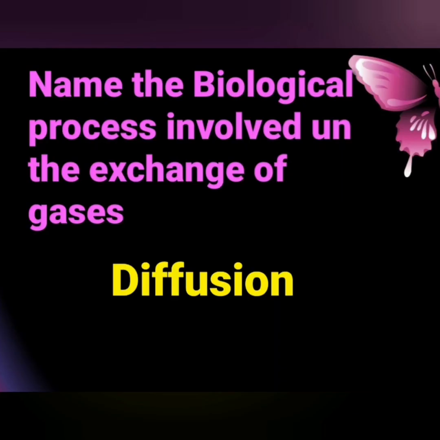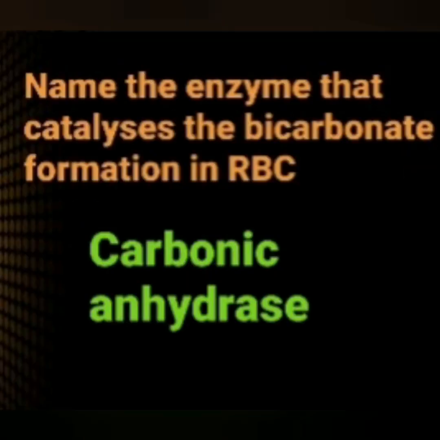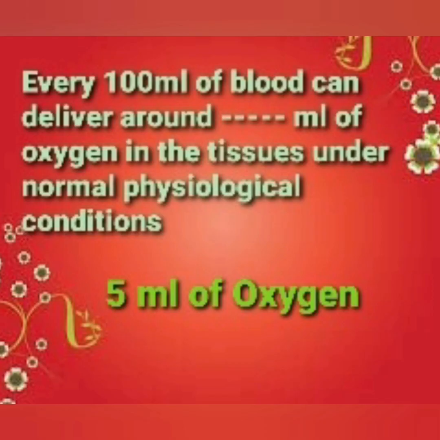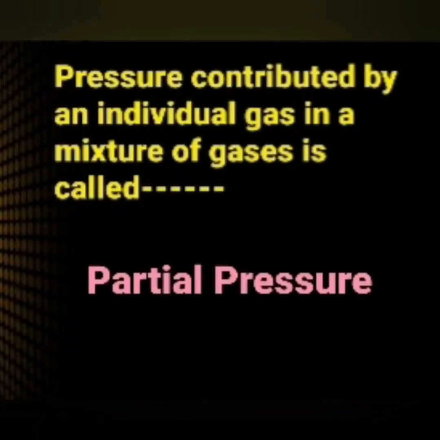Name the biological process involved in the exchange of gases. The answer is diffusion. Name the enzyme that catalyzes the bicarbonate formation in RBC. The answer is carbonic anhydrase enzyme. Every 100 ml of blood can deliver around dash ml of oxygen in the tissues under normal physiological conditions. The answer is 5 ml of oxygen.